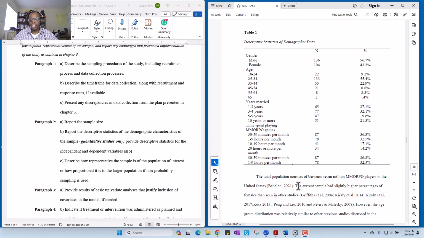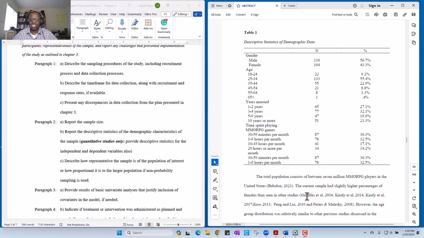So, for example, the current sample had a slightly higher percentage of females than seen in other studies. If you don't know what the percentage of males and females are in the total population, you go to the literature and look at what their proportions were and use that as your guide. So you use the total and then the category percentages from other studies in your field or on your relative topic as a guide.